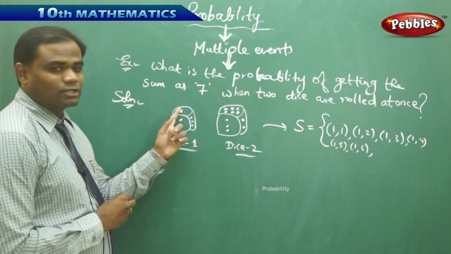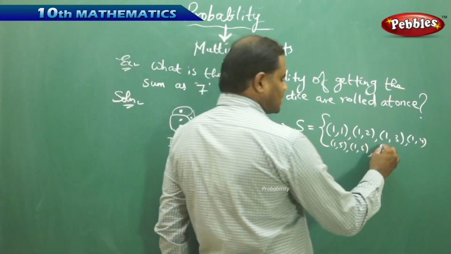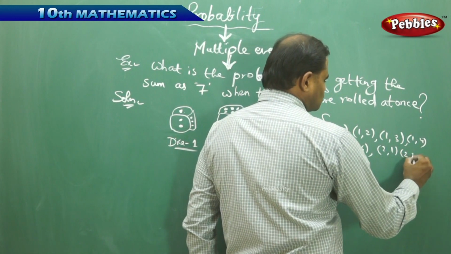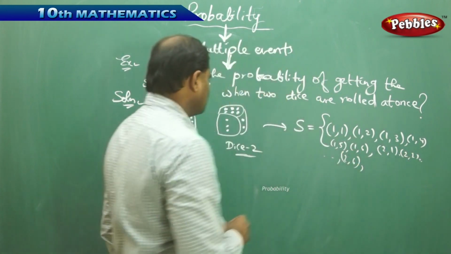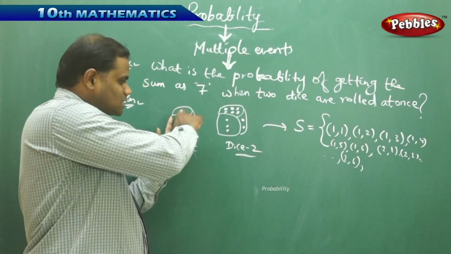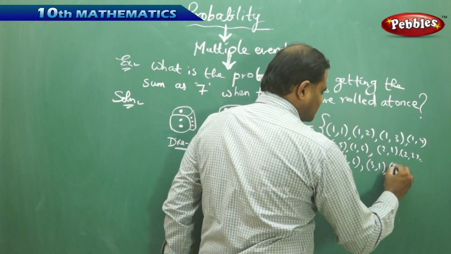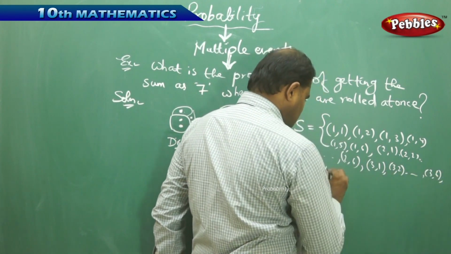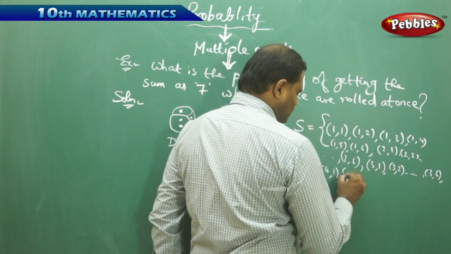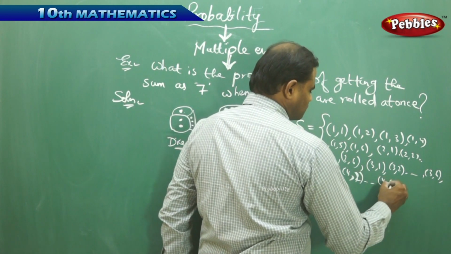Similarly, when I have 2 on the top surface, for each 2, I have 6 possibilities here, such that I get 2 1, 2 2, so on and so forth till 2 6. Similarly, for each 3 on the top, I have 6 possibilities for the second dice, such that I get 3 1, 3 2, so on and so forth till 3 6. And each 4 on the top gives 4 1, 4 2, so on and so forth, 4 6.